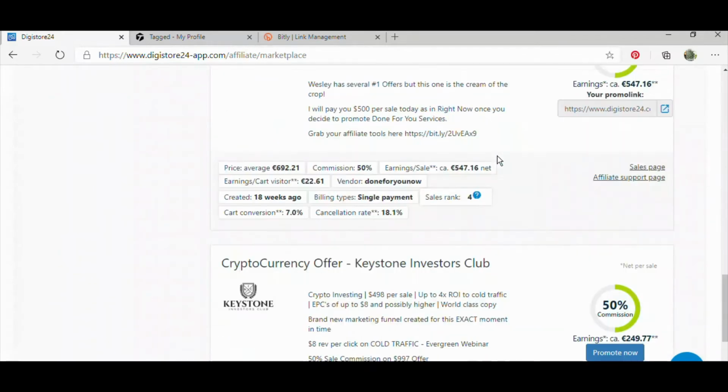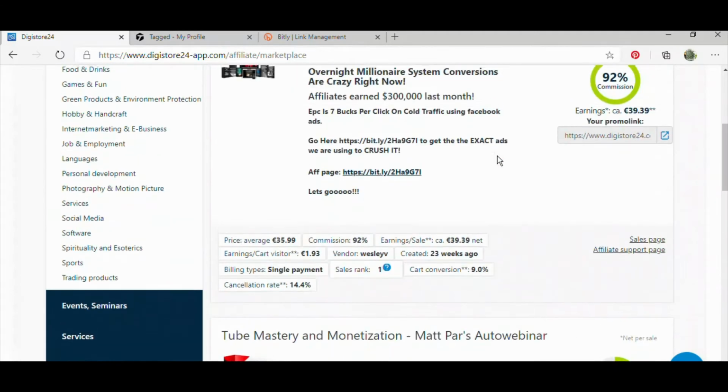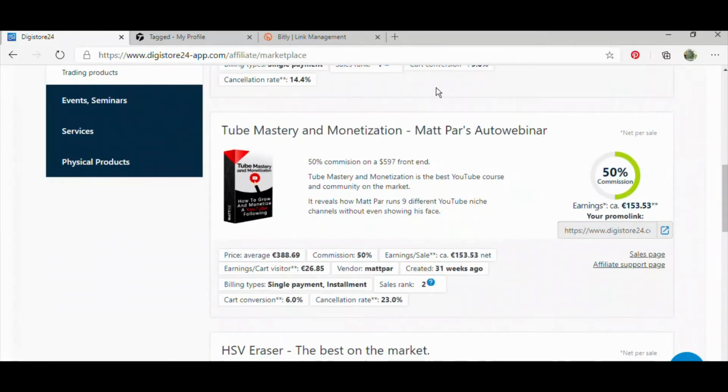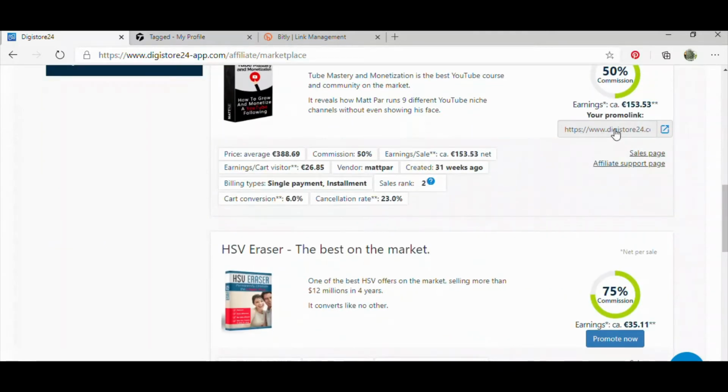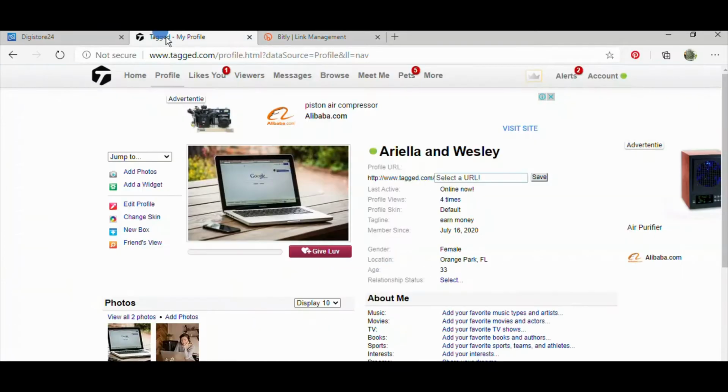So all you need to do is pick a product that you like from the marketplace, and the next thing you need to do is get a link. Get a link, shorten that link in bit.ly, and I'm going to show you exactly how you can go about doing that.